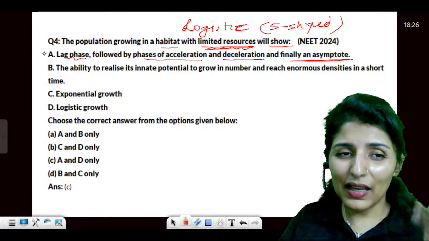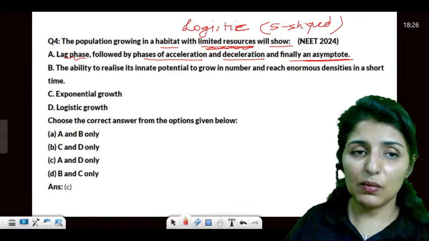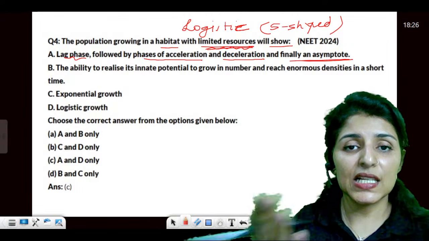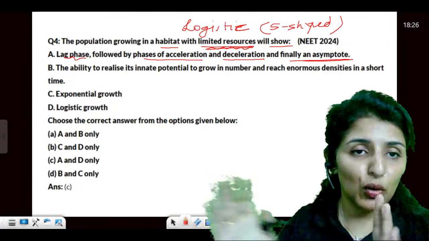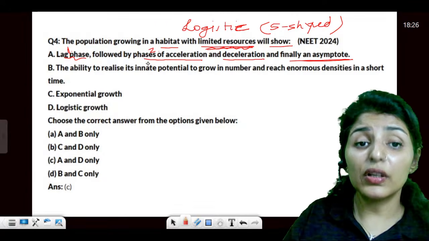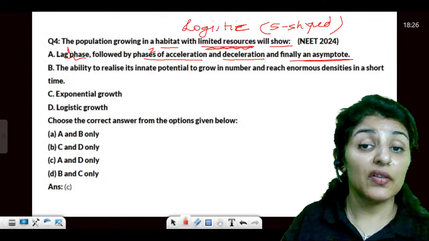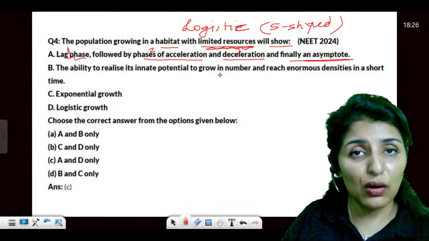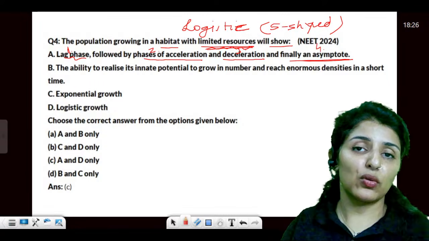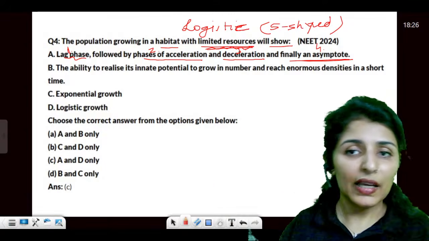Can you make another question from this one statement? They can simply ask you the correct sequence of phases in the logistic growth model. So it starts with the lag phase, goes on to the exponential phase, also known as the phase of acceleration. Then it slows down and finally becomes parallel, which is known as the asymptote, when it becomes equal to the carrying capacity.